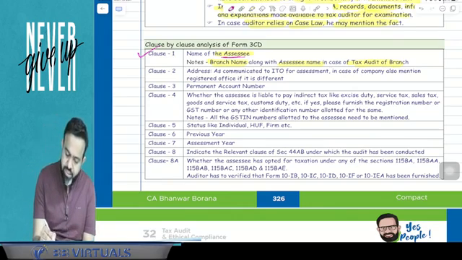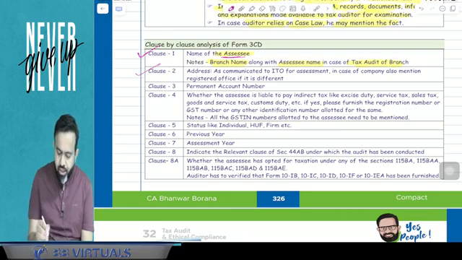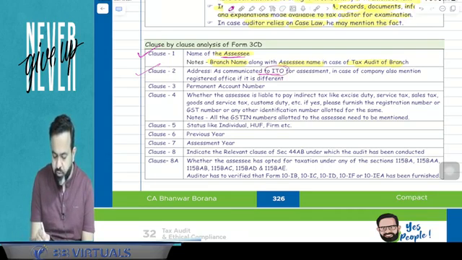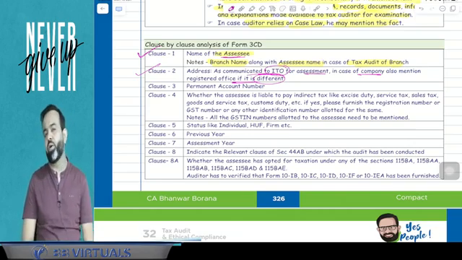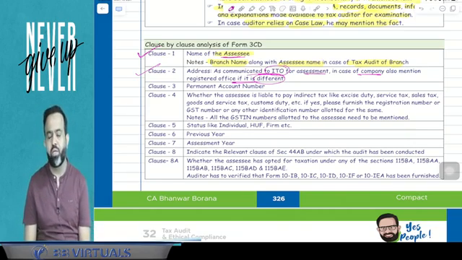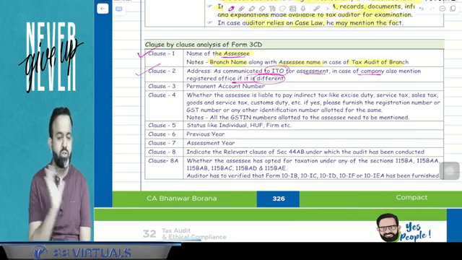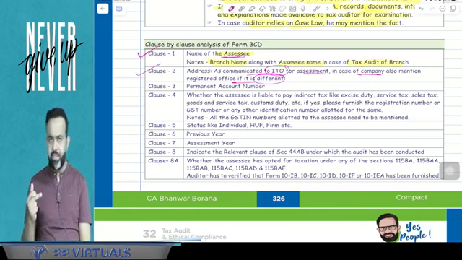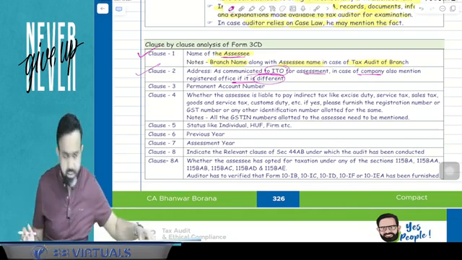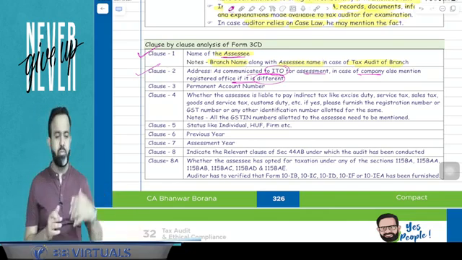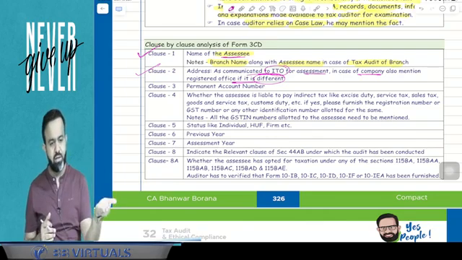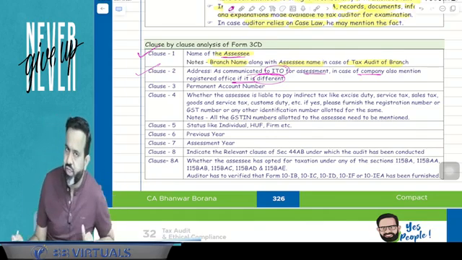Now the next part. Clause number 2 is related to the address, as communicated to the Income Tax Officer (ITO) for the assessment. In case of a company, also mention the registered office if it is different. So guys, whatever your address is as per the income tax record, you have to write in clause number 2. So the assessee's address as per the income tax record will be written by the chartered accountant in this audit report. Now, in case of a company, if your registered address is at a different place, then that also has to be mentioned in this audit report.